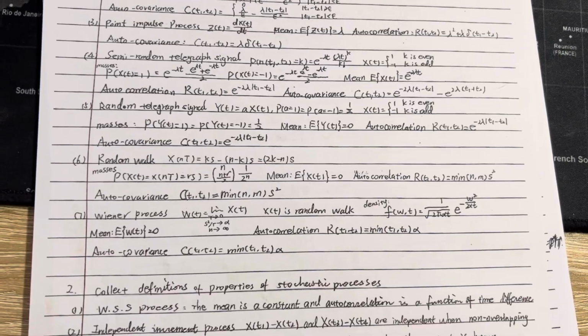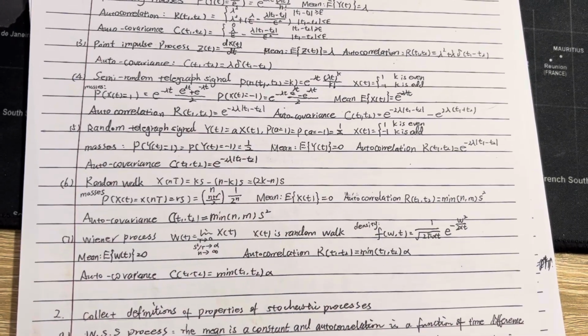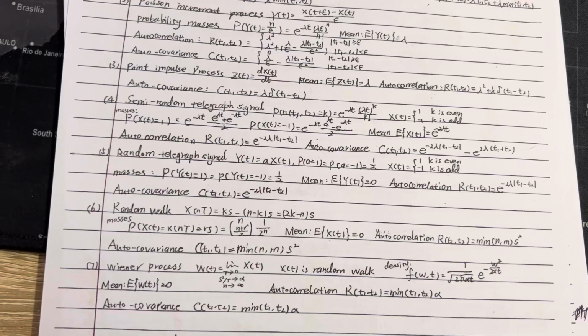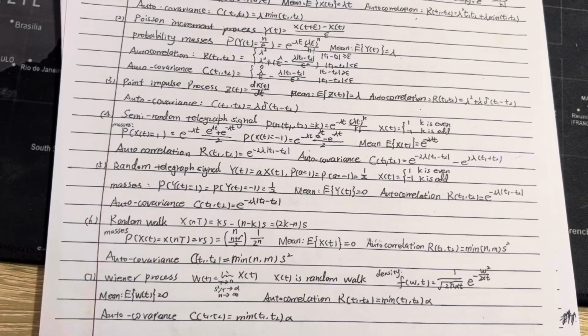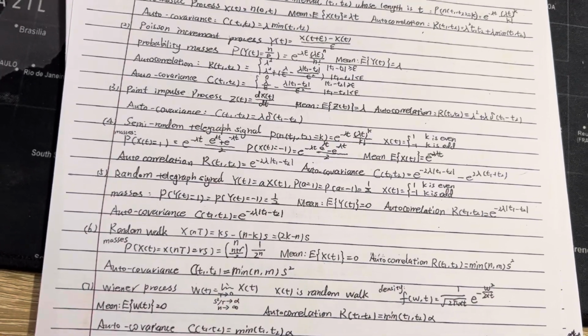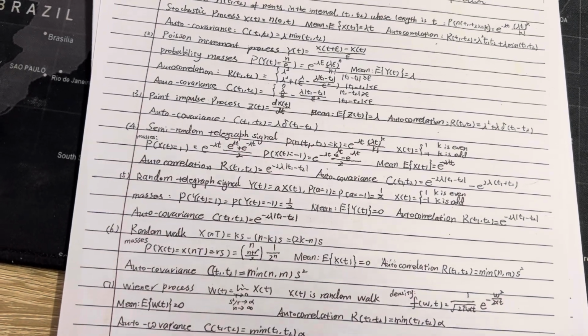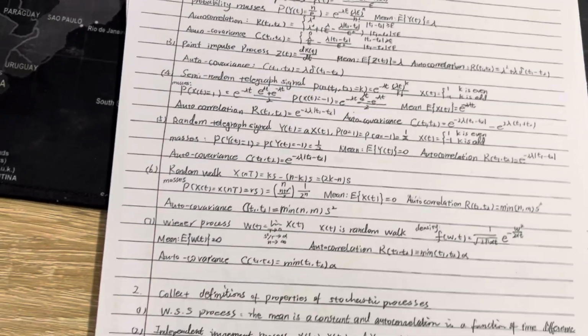And then the sixth one, from the probability methods, we guess that when n goes to infinity, we will have the Gaussian density. The autocorrelation function contains a term of the minimum of t1 and t2, which comes from the property of independent increments.